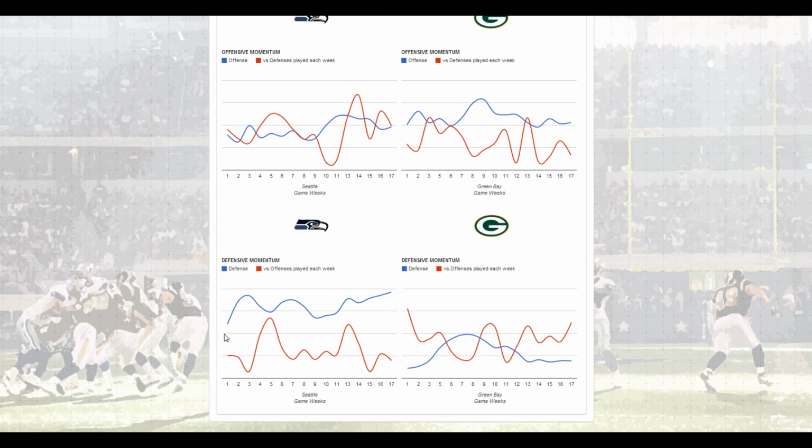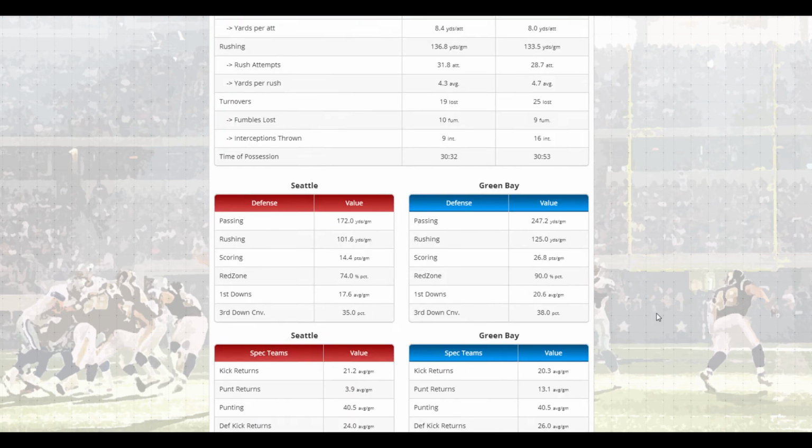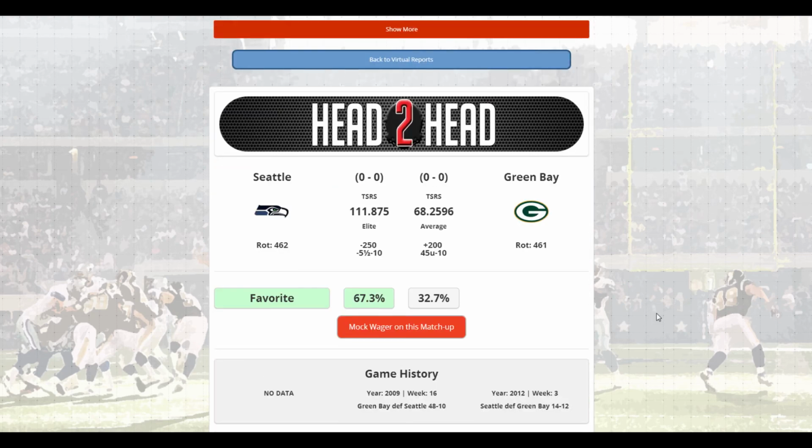On Seattle's side, a little different. They started off relatively strong, and they just got better. I mean, there's a little volatility up here, but you can see they just got better and better and better as the season progressed. And that is the head-to-head page.